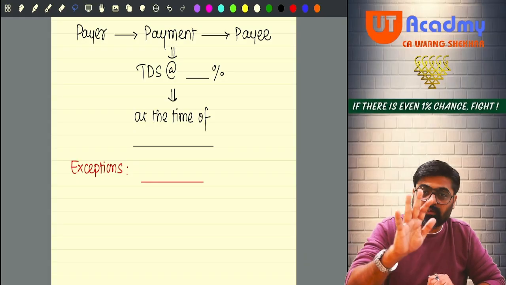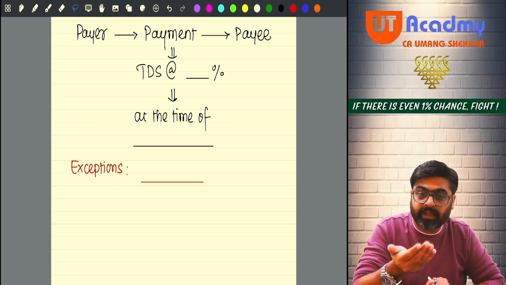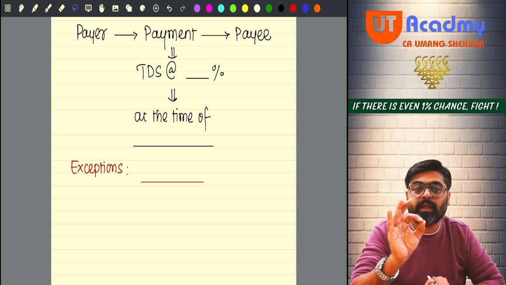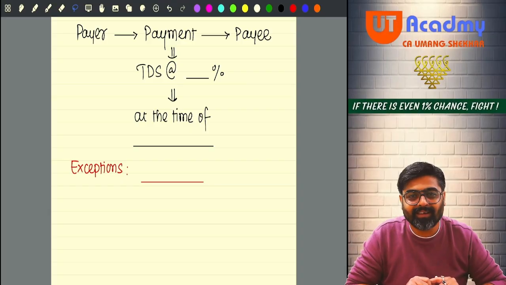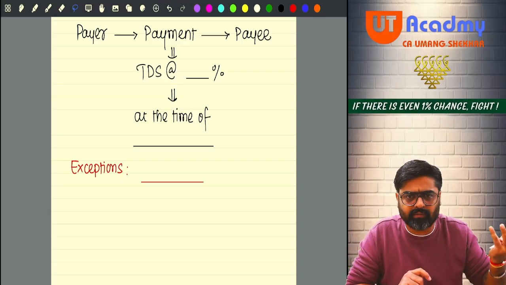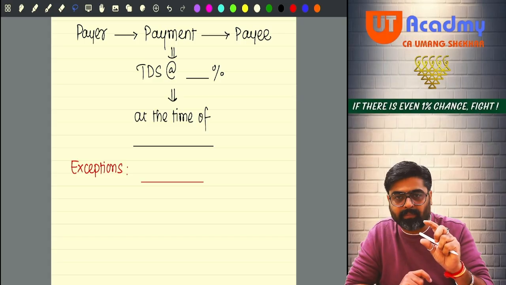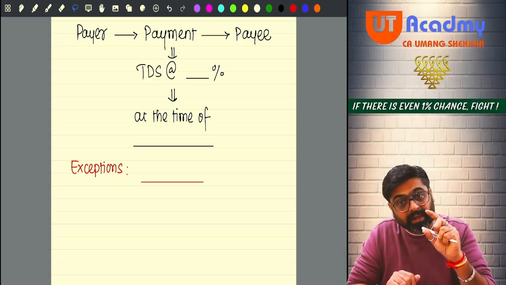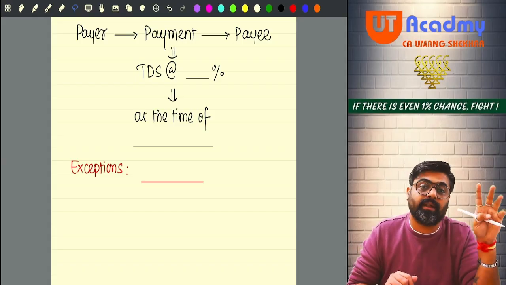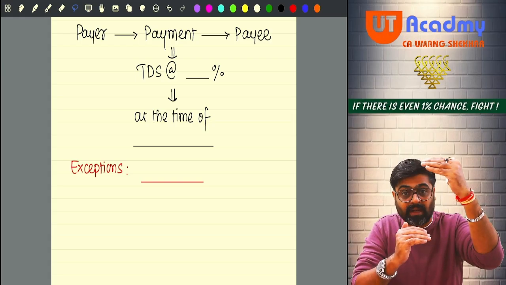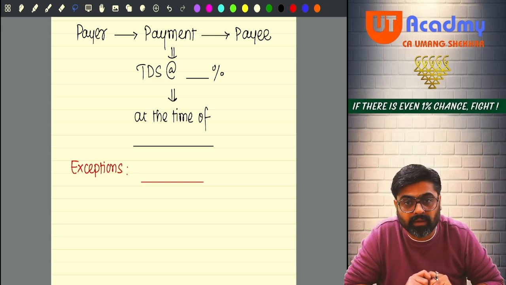TDS will be deducted always as per that provision 194B. But there is an exception. If the total amount of winnings given to the winner does not exceed 10,000, no liability of TDS. Exception is threshold. There are other exceptions also in different sections. Exception means a threshold limit. To that extent, if the payment is made, there will be no requirement of TDS. But if the payment goes above that threshold limit, then on the entire payment the TDS is required to be deducted, not the payment in excess of that limit.